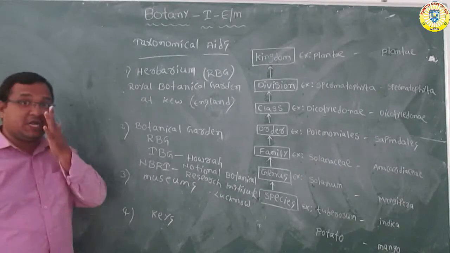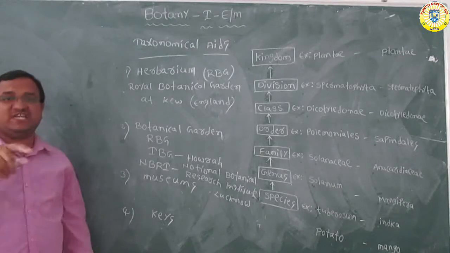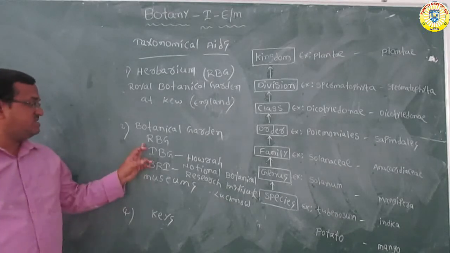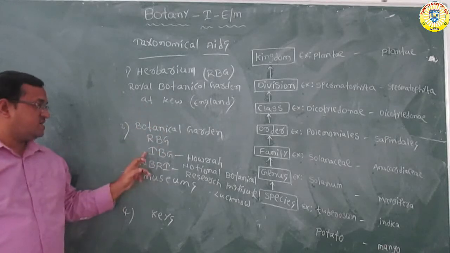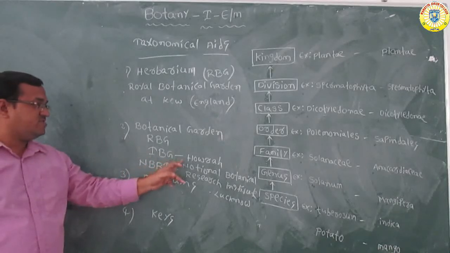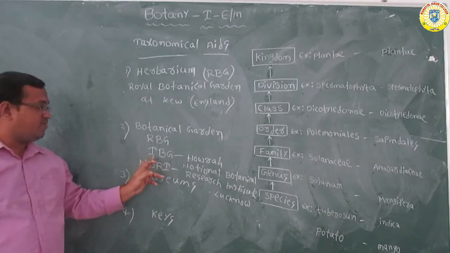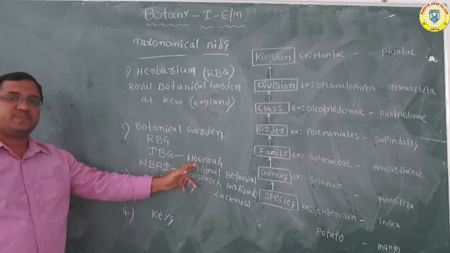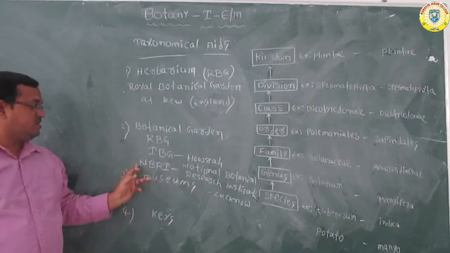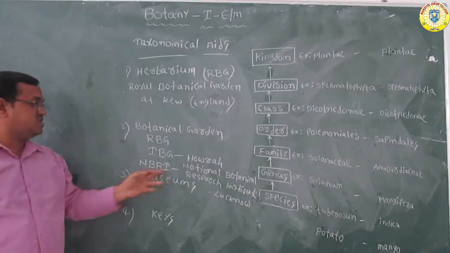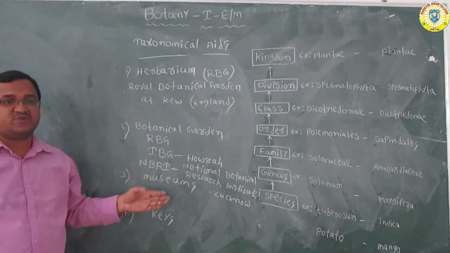So these are the famous botanical gardens. Botanical gardens are collections of living plants for study and reference purposes. The famous ones are the Royal Botanical Garden at Kew, England; the Indian Botanical Garden (IBG) at Howrah, India; and NBRI, the National Botanical Research Institute, situated at Lucknow.